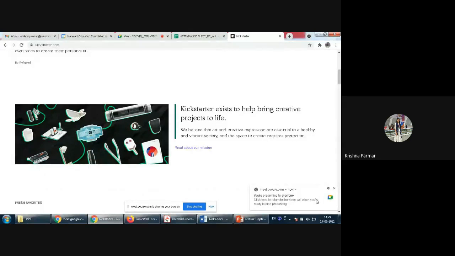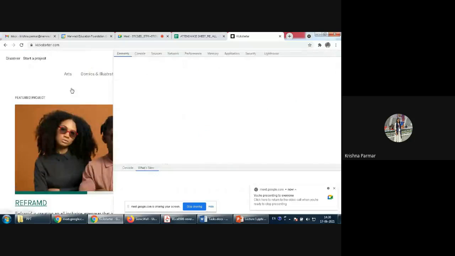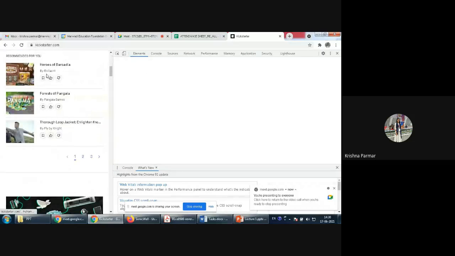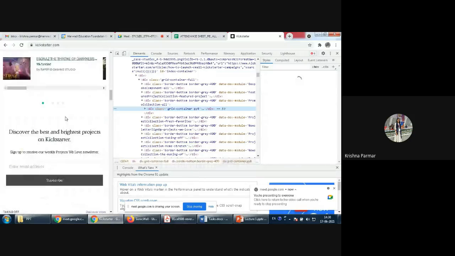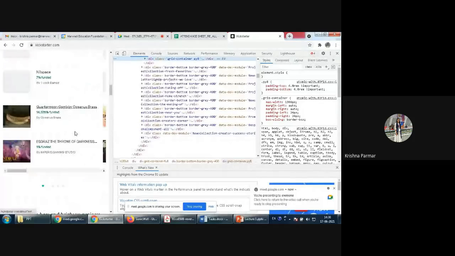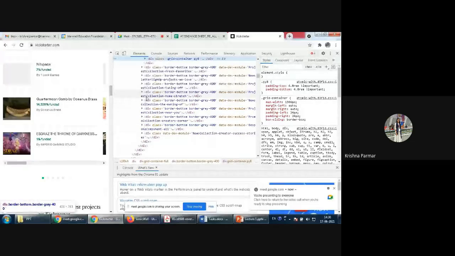What we will do, we will analyze this code. By analyzing this code, I get to know the design, like how this design is formed. Like here at the top side, logo is there, then menu bar is there, then different case studies are there, then favorites are there. Okay, so by looking at this code, this one is for this view. Then this one is for this favorite section. So what I'm doing, I am going in reverse way. I'm just analyzing this code.